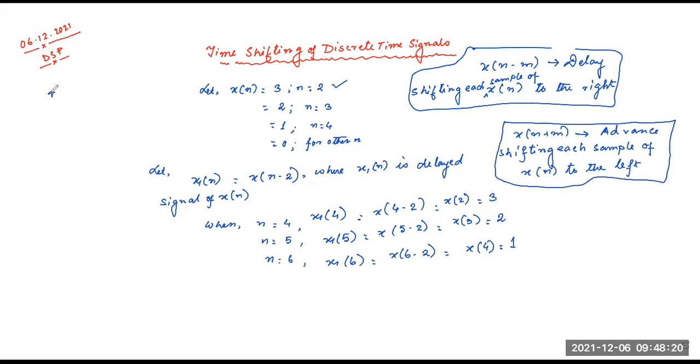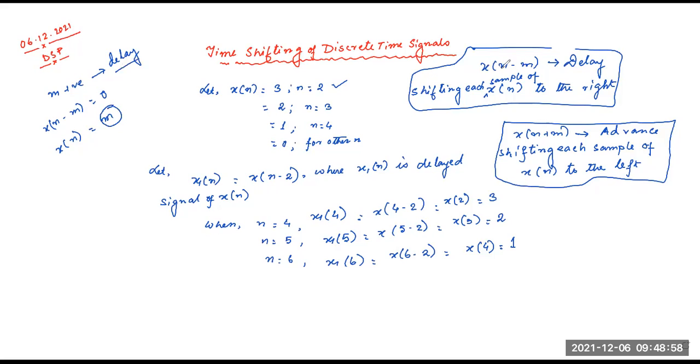If m is positive, is it advance or delay? Sorry, sir, delay. It will be delay, because if m is positive, that means x of n minus m, and at that time m is positive, that means a delay.